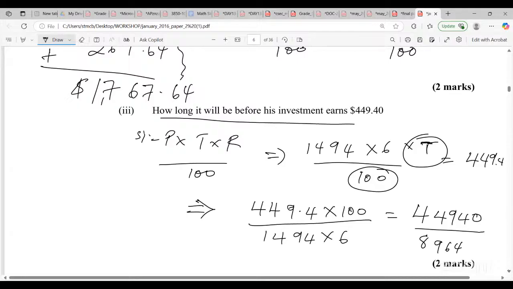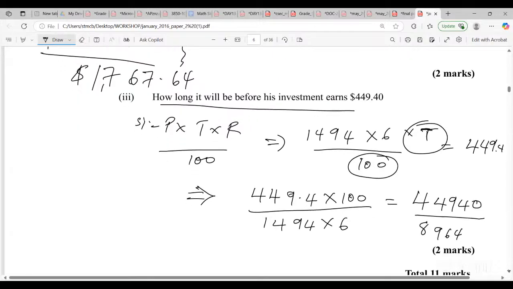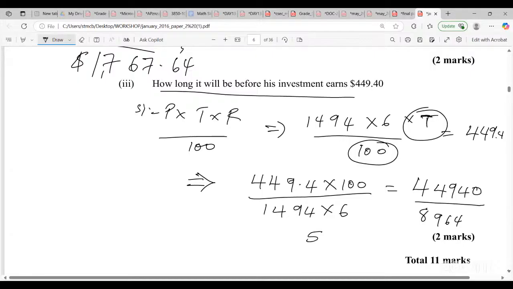So I could divide that now. So we have 44,940 divided by 8,964. That works out to 5 years. All right, so it works out to 5.0. So technically, that's 5 years. If you should round it off to the nearest, it will take him 5 years to do that investment.